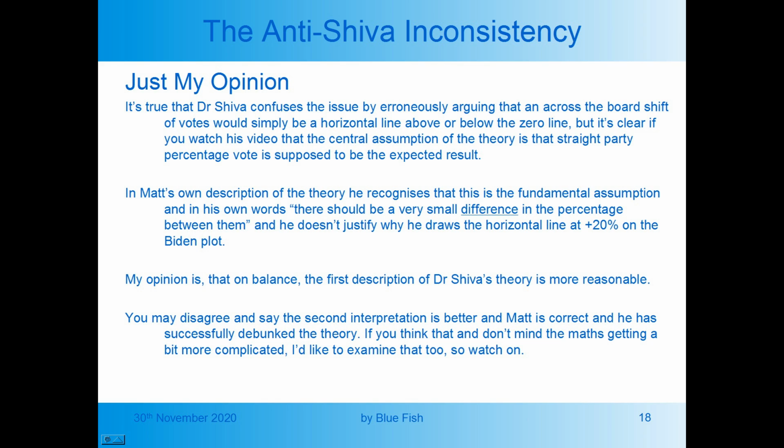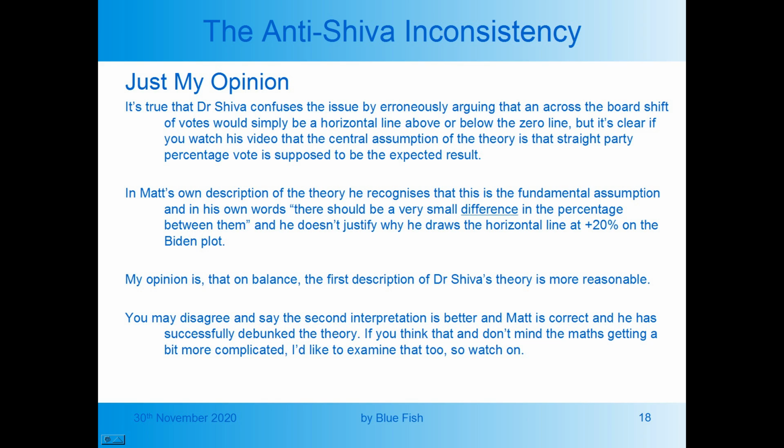In Matt's own description of the theory, he recognizes that this is the fundamental assumption, and in his own words, there should be a very small difference in the percentage between them. And he doesn't justify why he draws the horizontal line at plus 20% on the Biden plot. My opinion is that on balance, the first description of Dr. Shiva's theory is more reasonable.